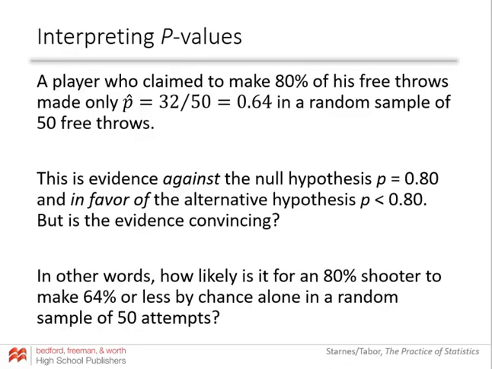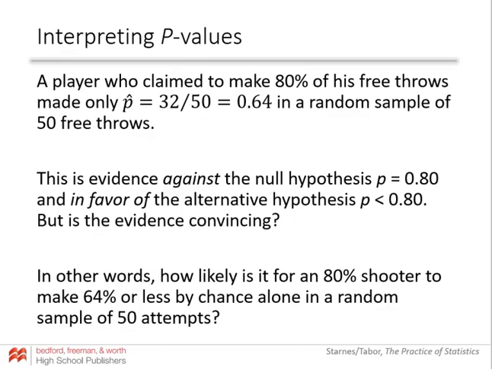All right, so we have Coach Rivers. He claims he makes 80%. He did a random sample of 50 free throws and made 64%. So I have some evidence that p equals 0.80 is not true. I have some evidence that he makes less than 80% of his free throws. But is this evidence convincing? To answer that question, we have to know how likely is it, or what's the probability, that an 80% shooter would make 64% or less?